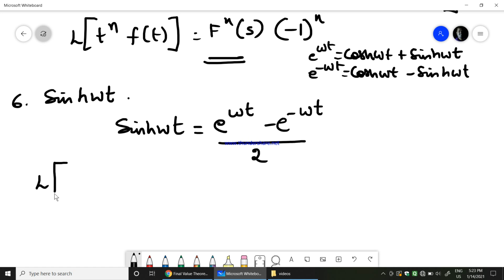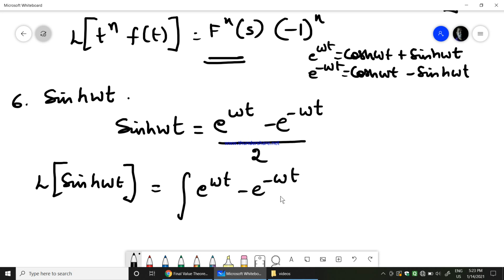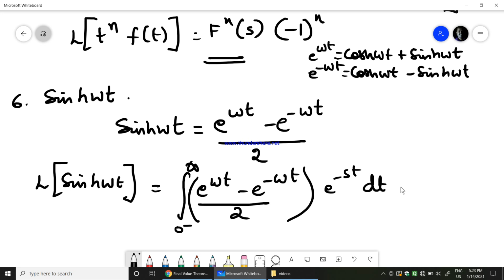Therefore, Laplace transform of sinh omega t would be equal to Laplace transform of, so therefore, I would directly say integration of e power omega t minus e power minus omega t divided by 2 multiplied by e power minus st dt, where 0 minus to infinity is the integral limit.